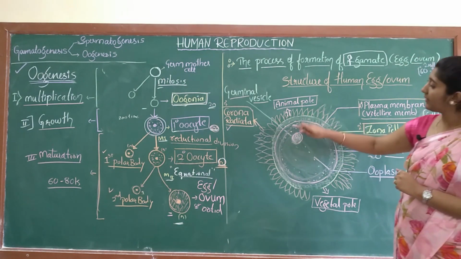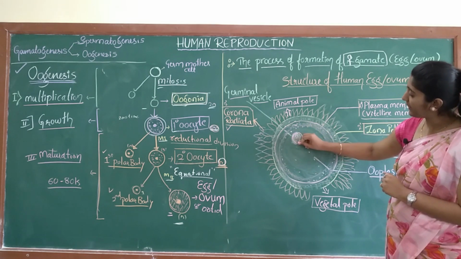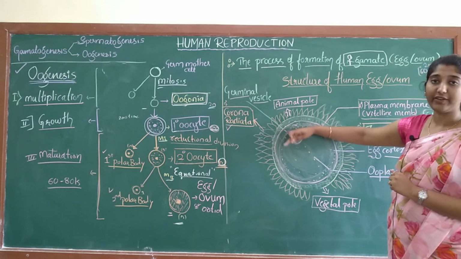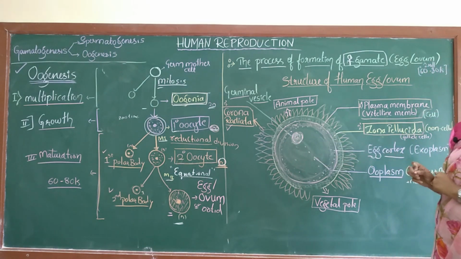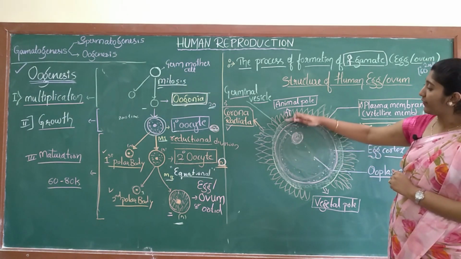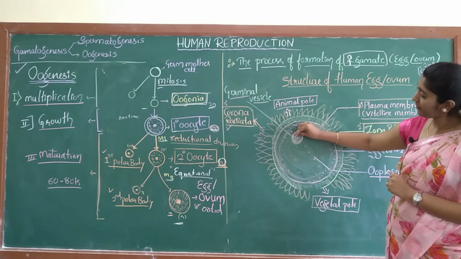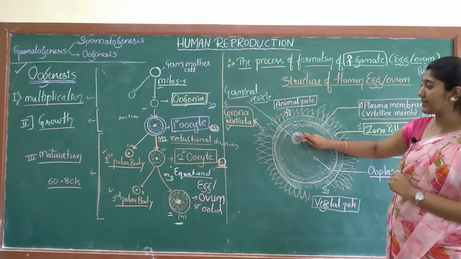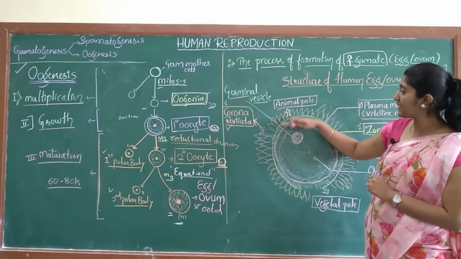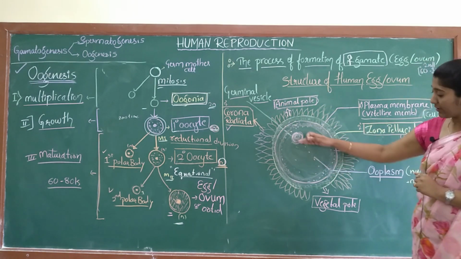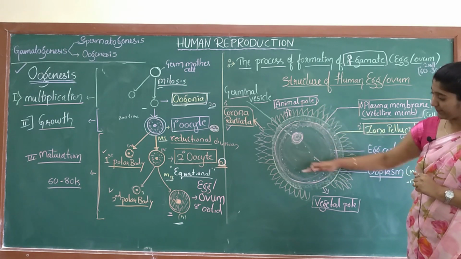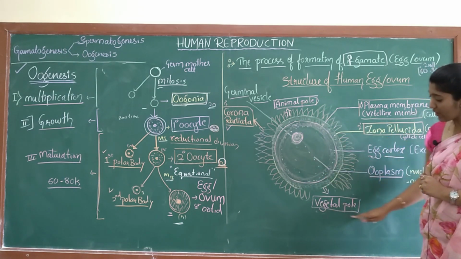Now this nucleus is placed towards one peripheral side. That is why it induces polarity. The side towards this nucleus or the germinal vesicle is called the animal pole, and the opposite side of the cell is called the vegetal pole.